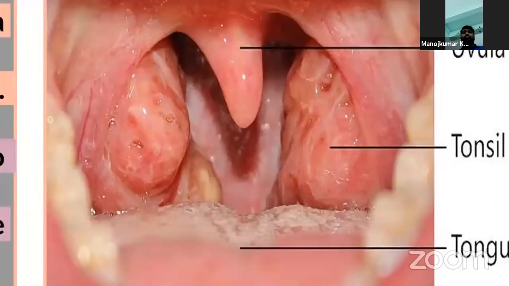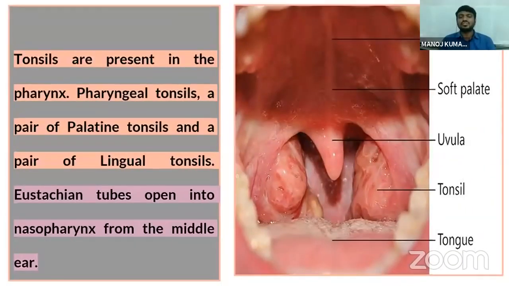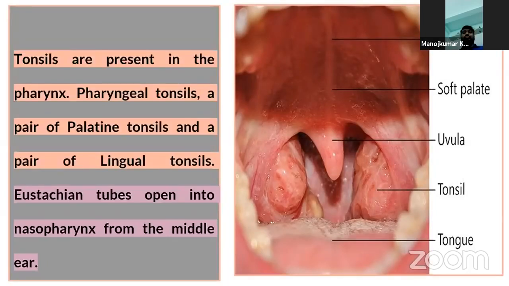At the floor, we see the tongue. So this is the tongue. This is the clear picture of the pharynx along with the buccal cavity.